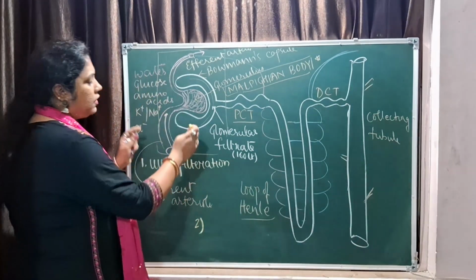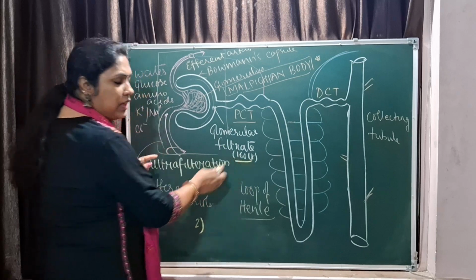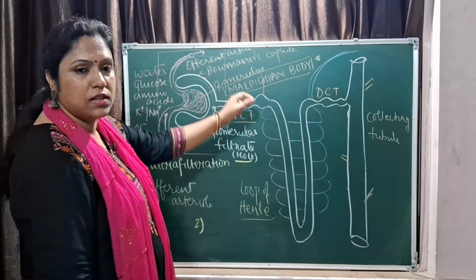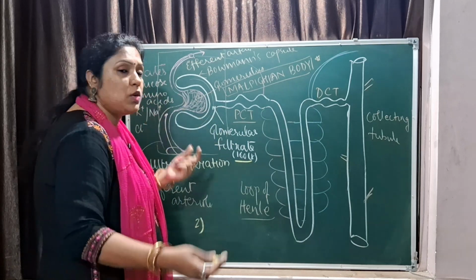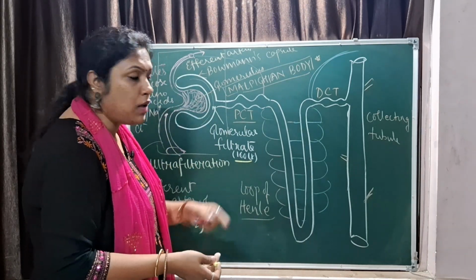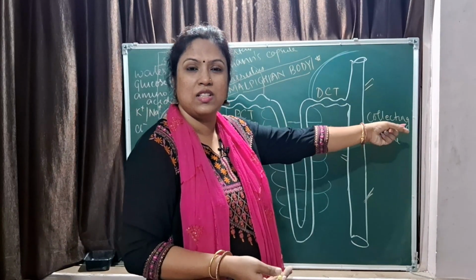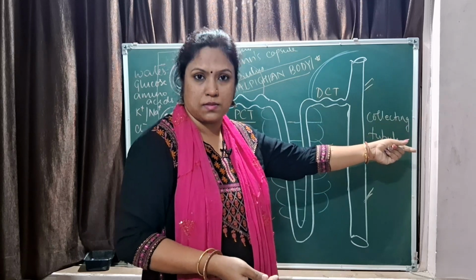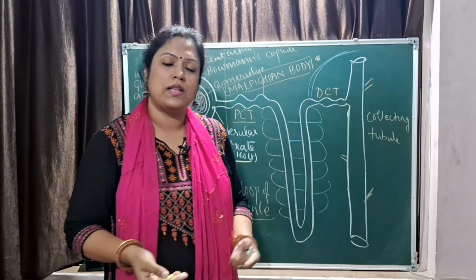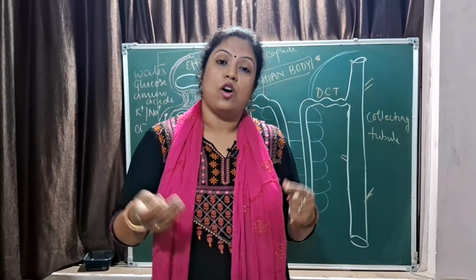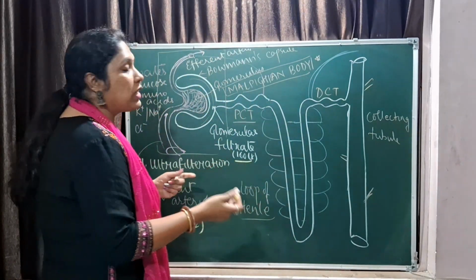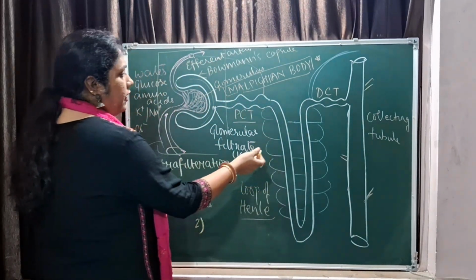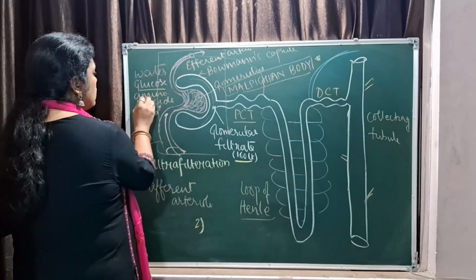What has happened? There is around 160 liters of filtrate which has entered into your Bowman's capsule. Now you have to have some reabsorption done, because we cannot urinate 160 liters of water from our system. The entire homeostasis, or you can say stability or osmoregulation, will get spoiled. So we need to conserve water, and we cannot throw out glucose, amino acids.